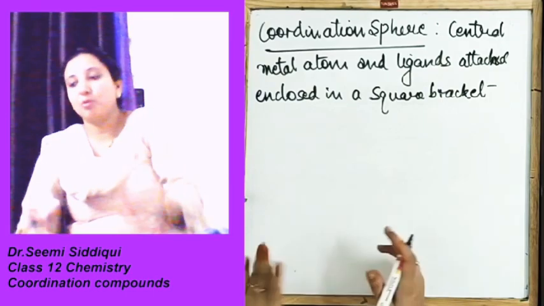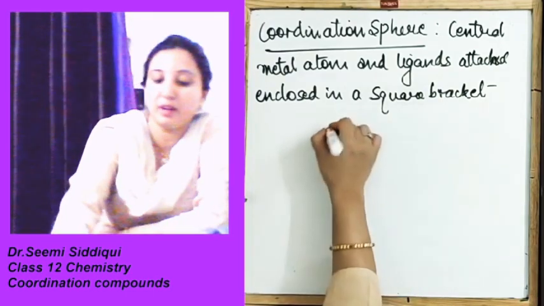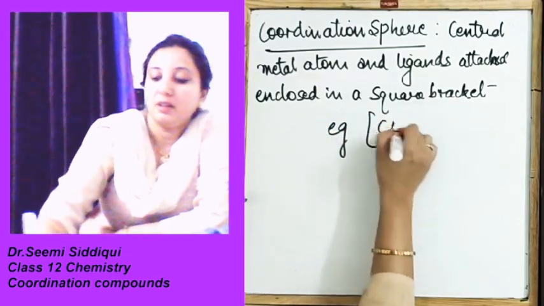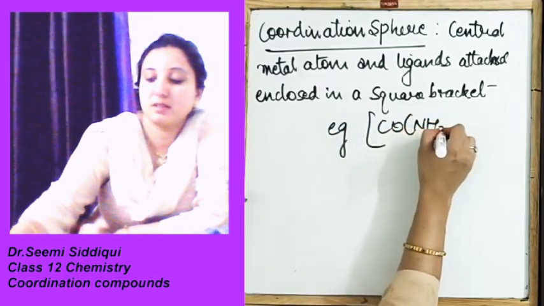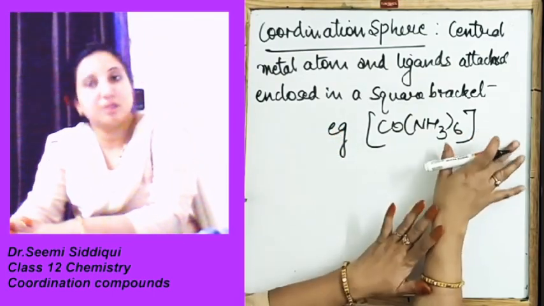Means whatever we have been writing until now, they are all the coordination sphere. For example, if we write down like this, so this complete is your coordination sphere.